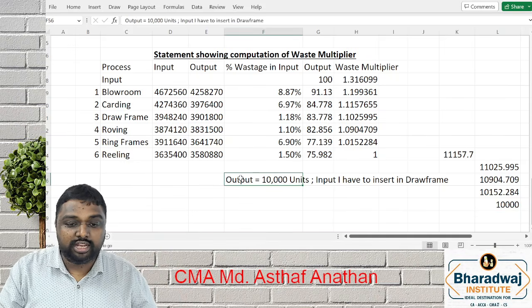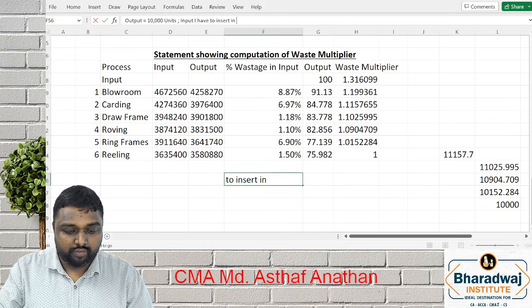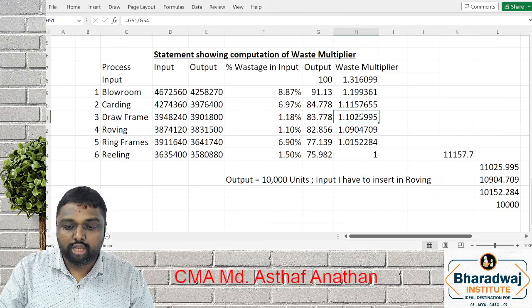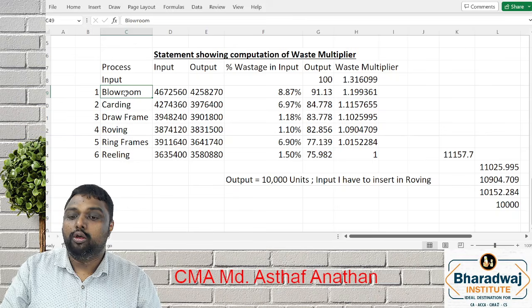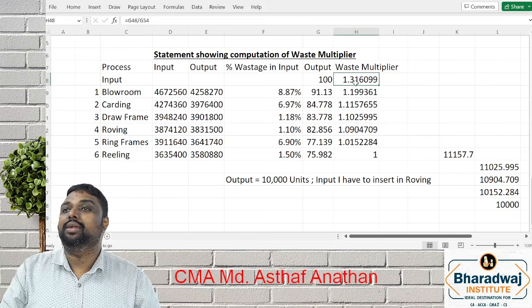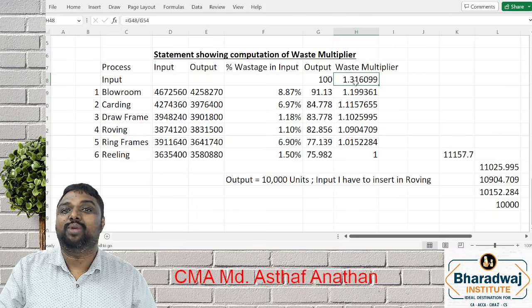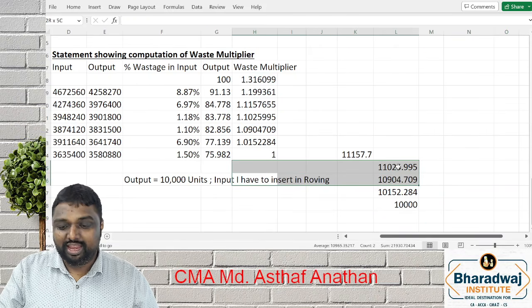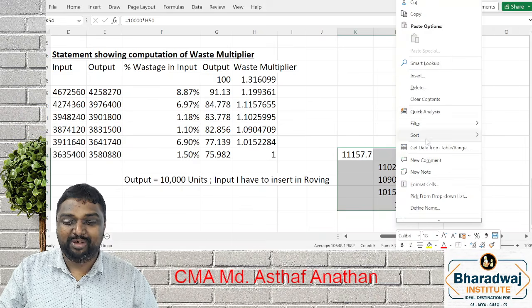Suppose instead of draw frame, if someone is asking you for rowing, what will you do? This rowing is the stage. You have to take the multiplying factor of this. If someone is asking for blow room, what will you do? You have to take just the factor before this. Logic clear, everyone? So this is what is called waste multiplier.